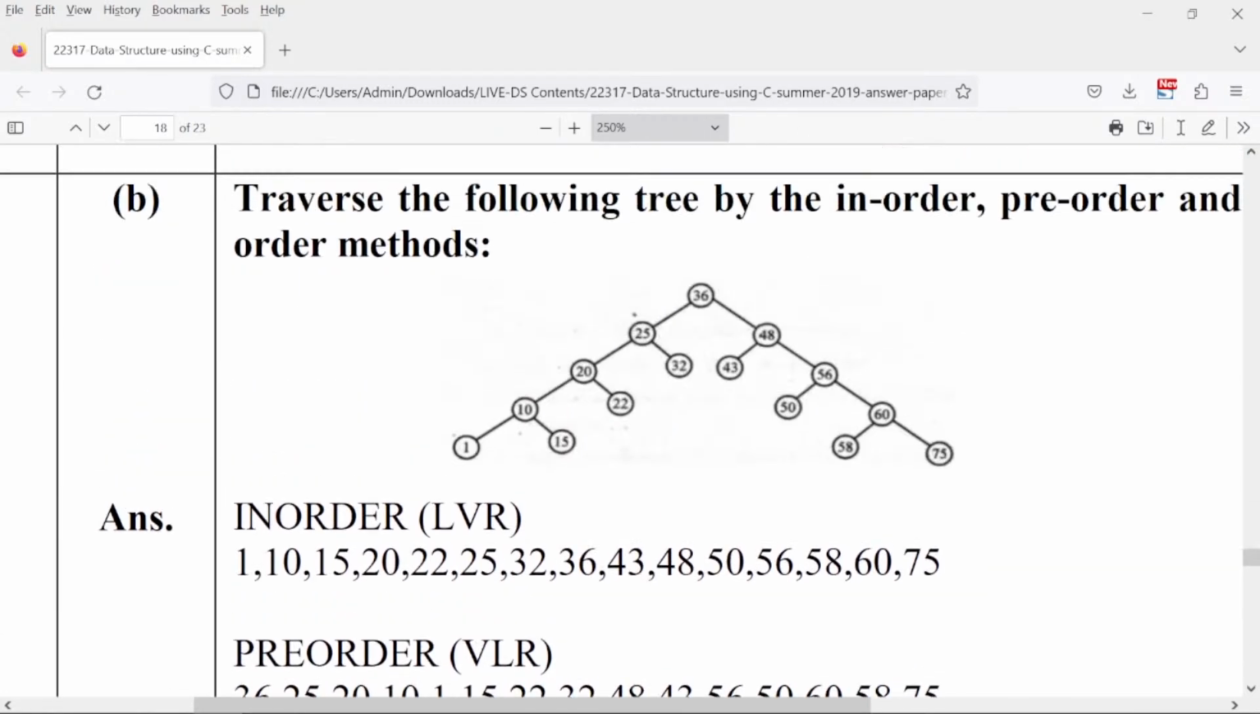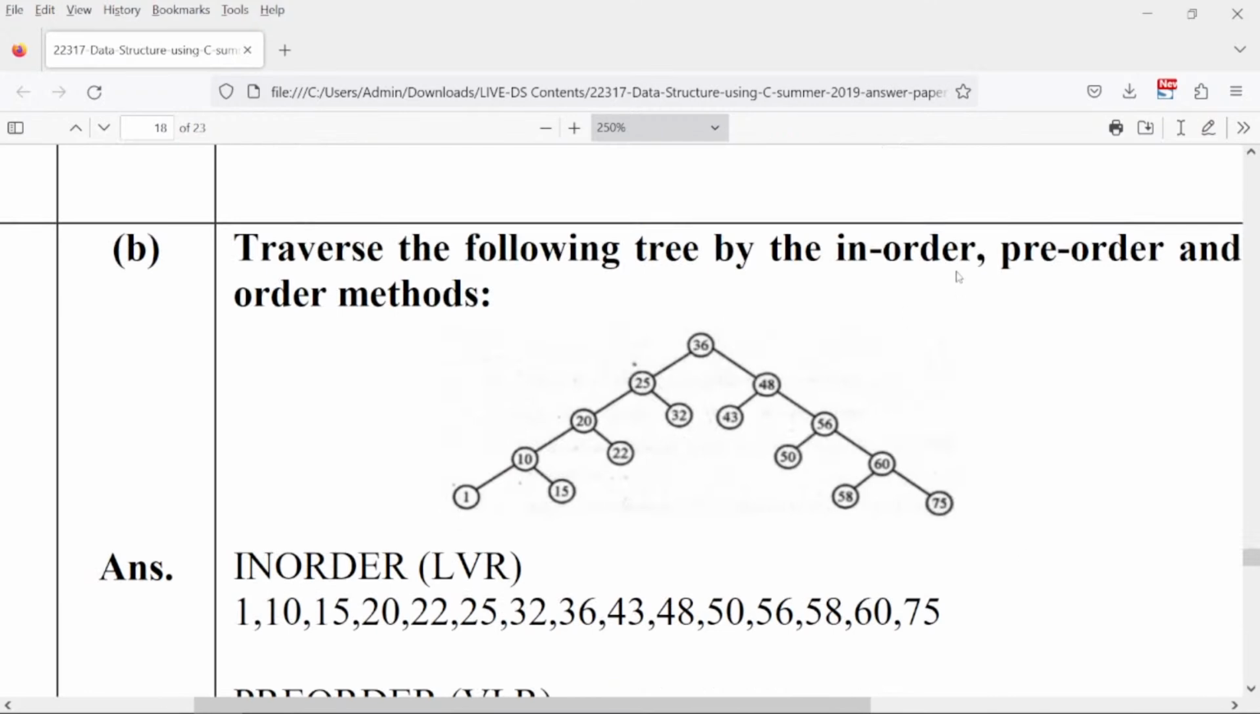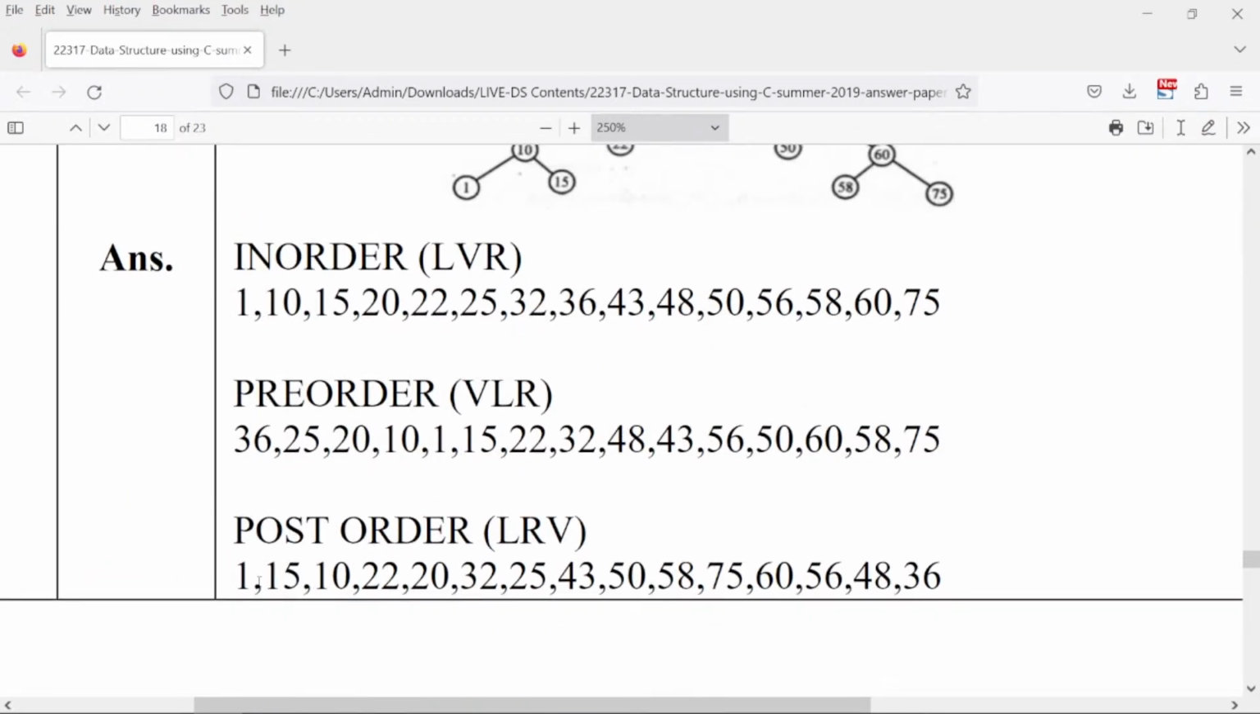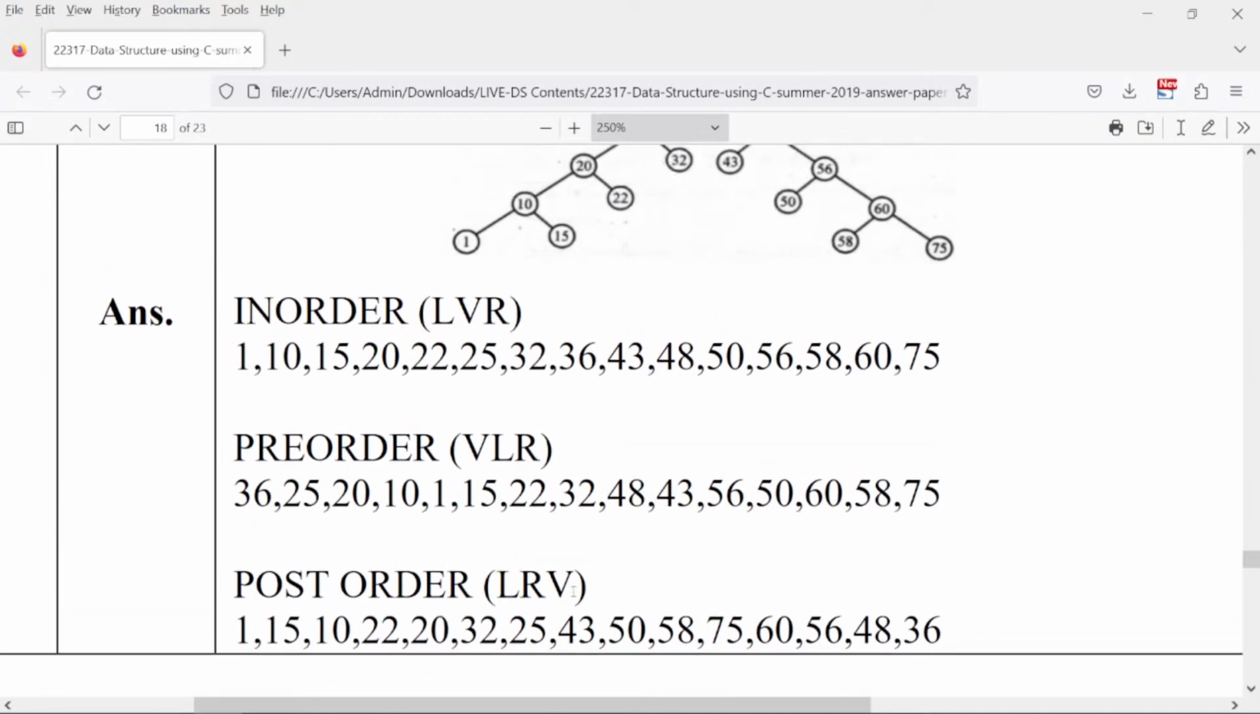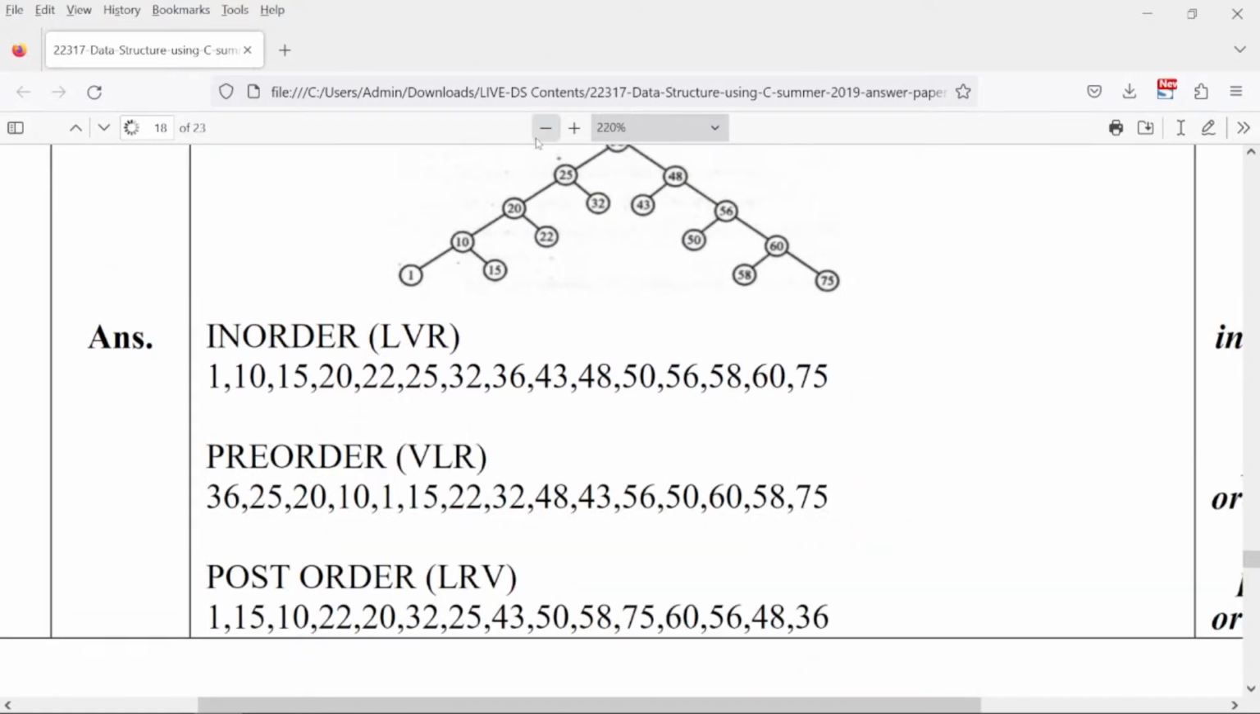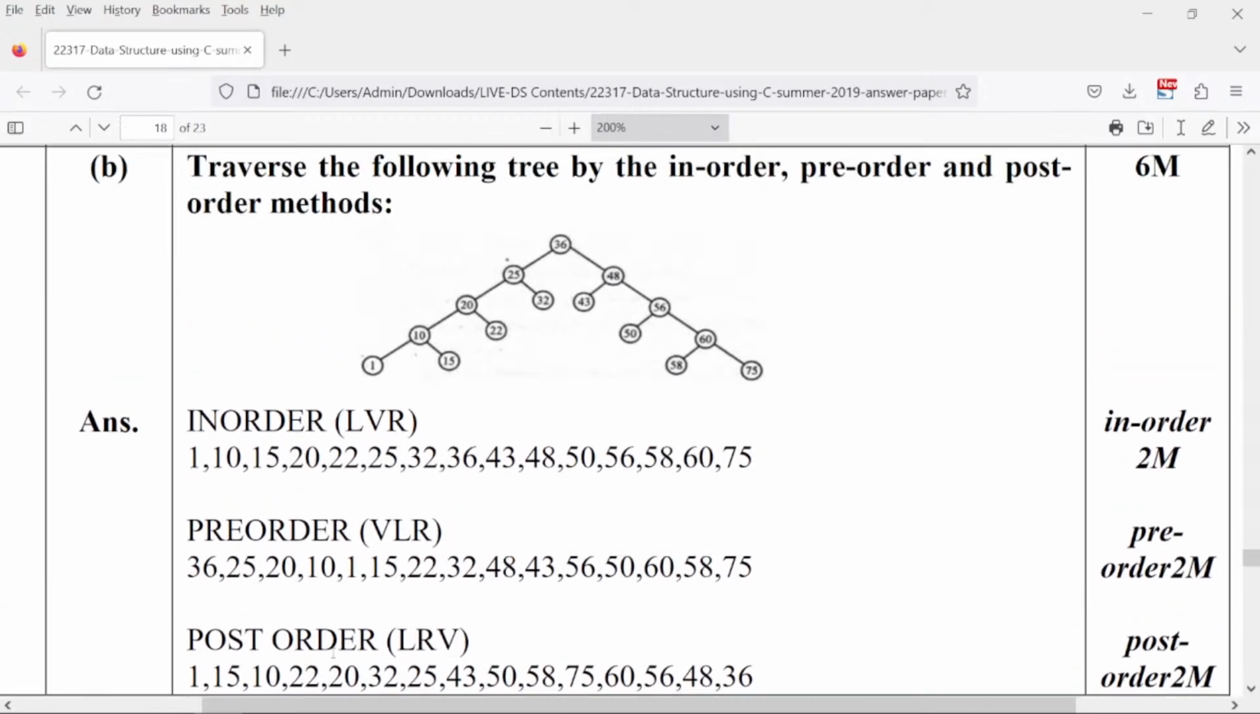Post-order traversal is left, right, then vertex. So I go for 1, after that we are going for 15, then we are going for 10. I'll just reduce this slightly. Okay, so I go for 1, then I go for 15, then for 10, then again 22, 20, 32, 25. Okay, like this. Then you don't go for this vertex, you go for the right hand side.